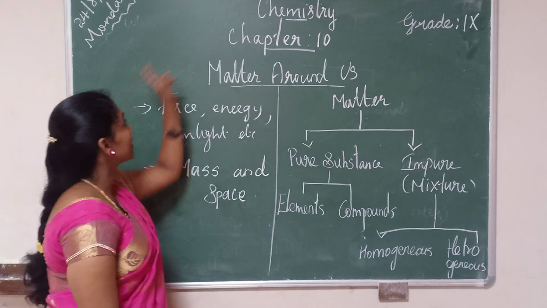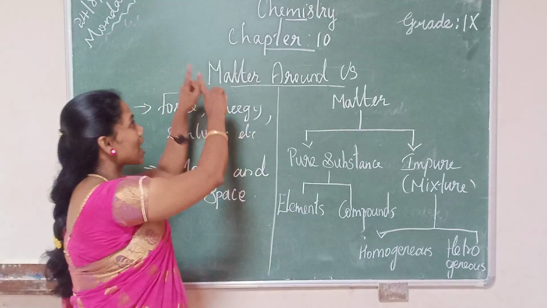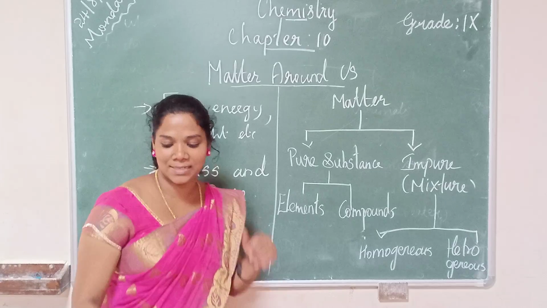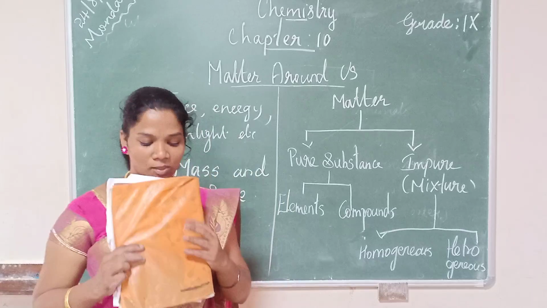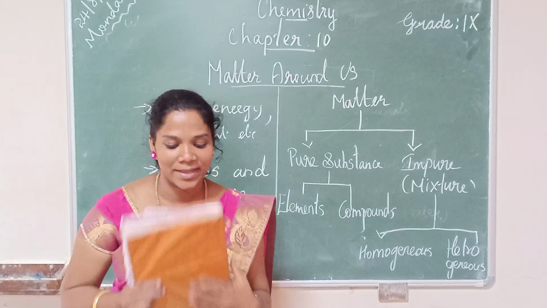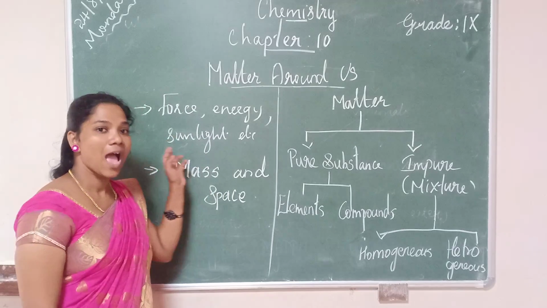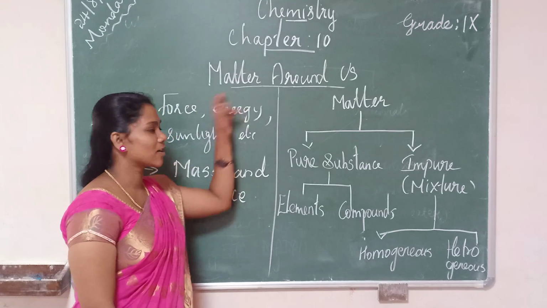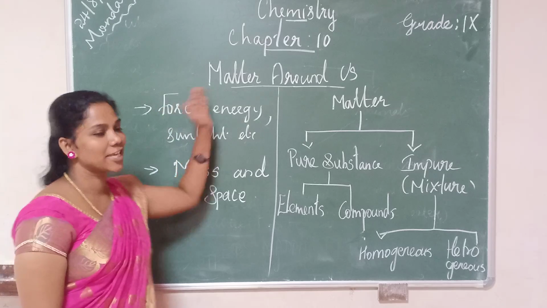For example, you can see this blackboard. This blackboard has its own mass and it occupies some space, so it can also be called matter. For example, this book has its own mass and needs some space, so this is also considered matter. Both living things and non-living things, if they possess mass and space, are called matter.